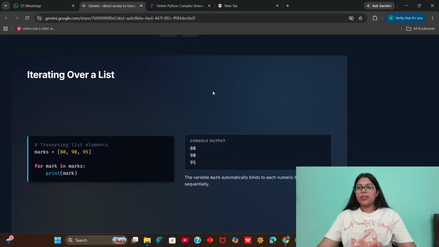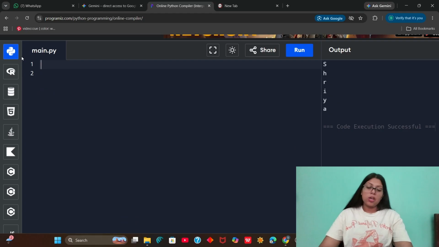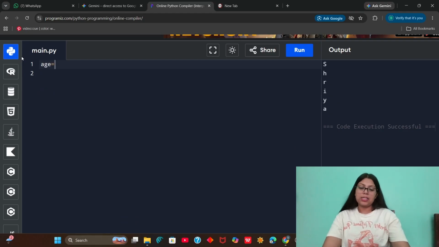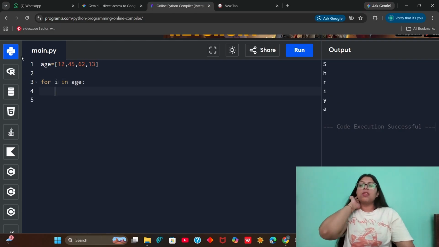Now we have to iterate over a list. The process is very much the same here. First we have to make a list. So let me consider a list named age, and I will store some ages of people here. Okay, now what will I do? I will say for i in age. So this will be the loop.